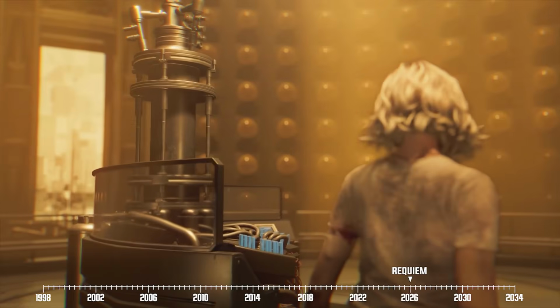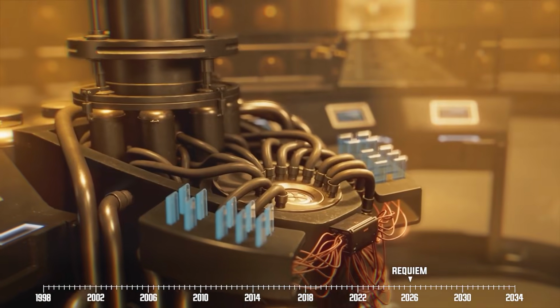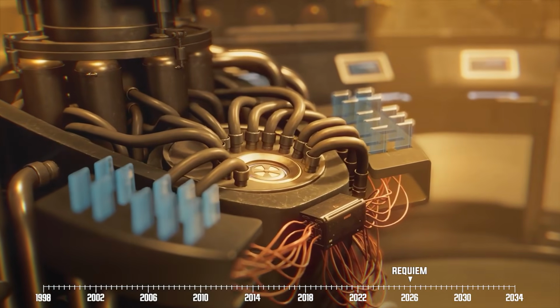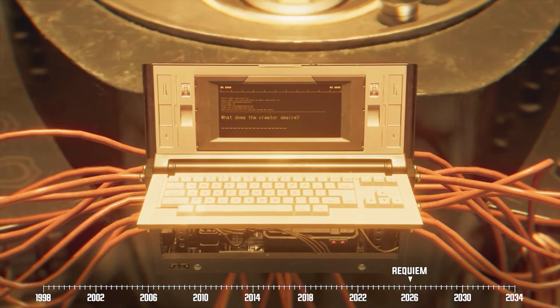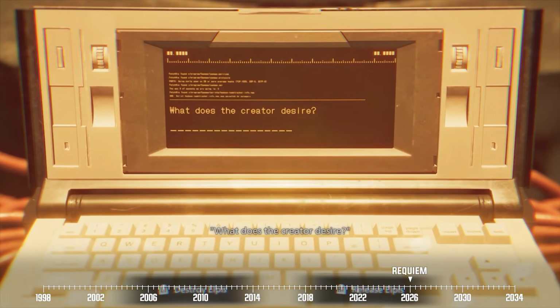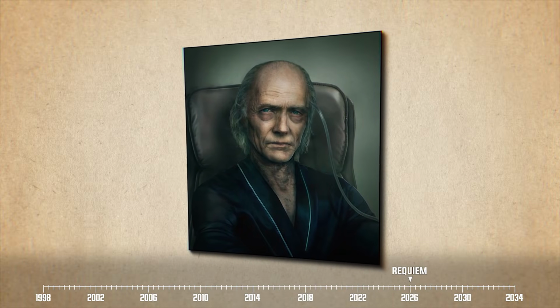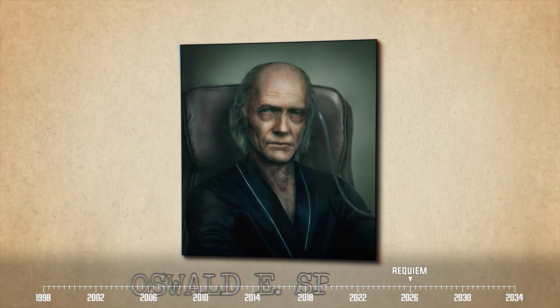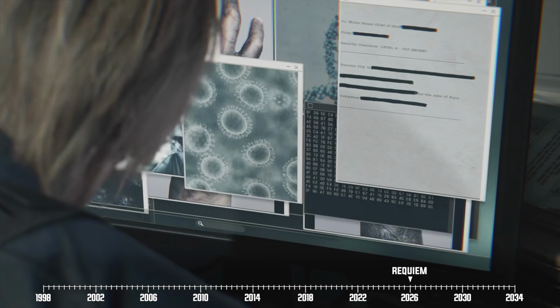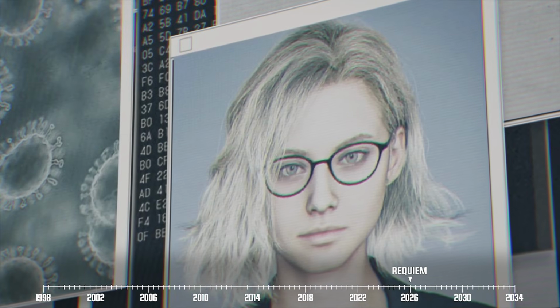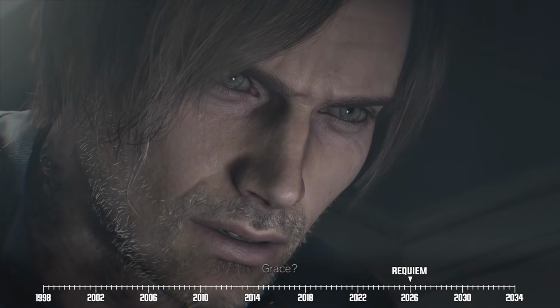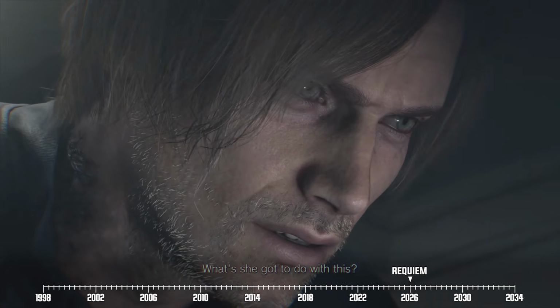In a nutshell, Elpis is this secret project between Umbrella and the United States government that's purportedly intended to use the T-virus as a catalyst that would allow a person to control the consciousness of others. Pretty much mind control. The mastermind behind this project happens to be none other than Oswell E. Spencer himself. Oh, and it also happens that Grace herself is the key to activating Elpis, although she doesn't know it yet. But let's not get ahead of ourselves here.